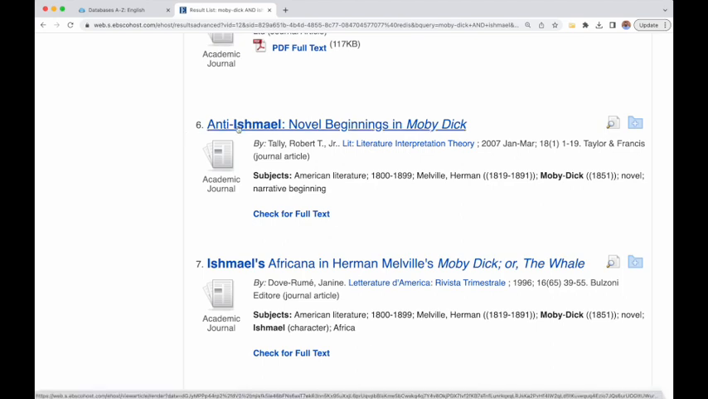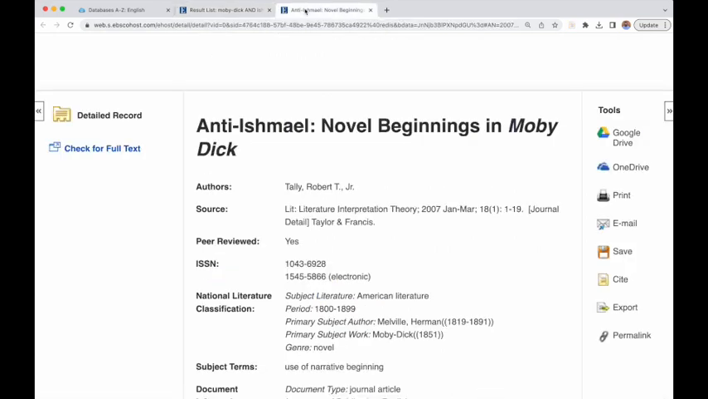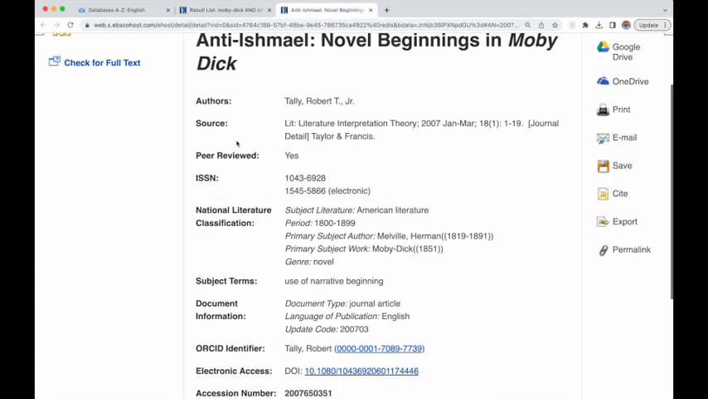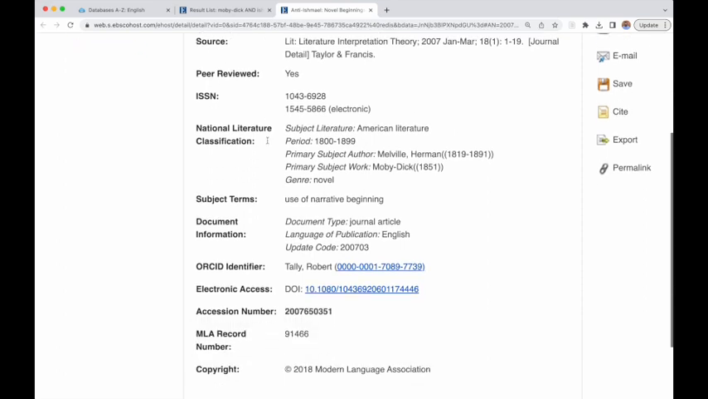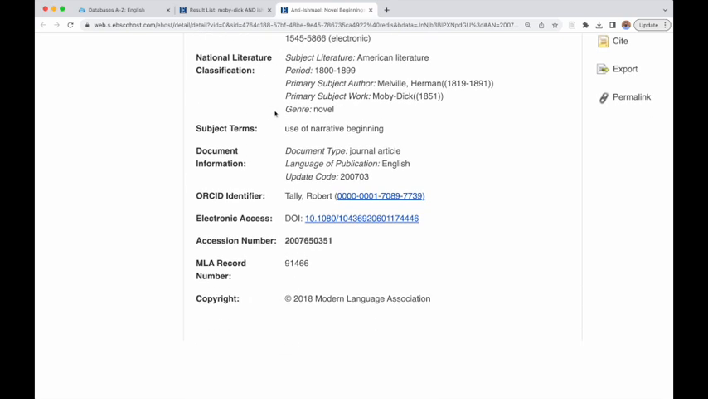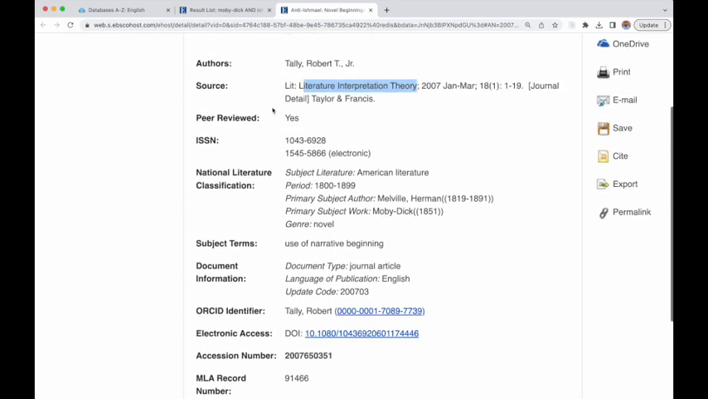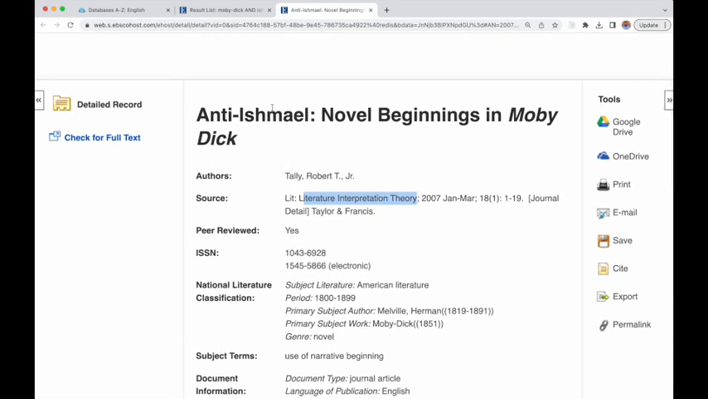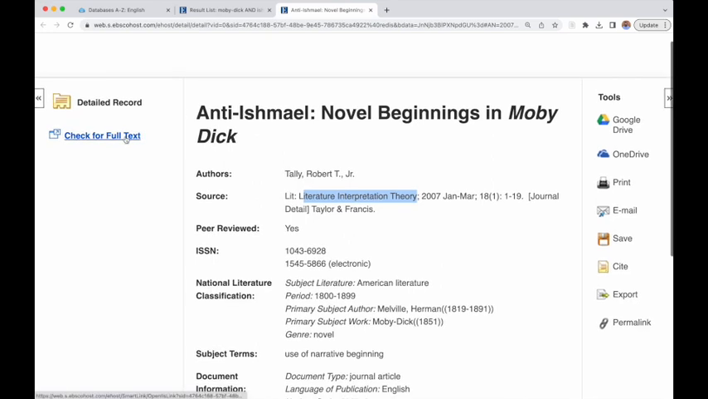Now I'm going to pretend that this anti-Ishmael novel beginnings in Moby Dick looks really fascinating. So I click here and I see it comes up in this database. It's 19 pages, so I know it's not a book, just a book review, which is good to know. And I don't see an abstract. Normally, before I read the full text, I'd want to look for an abstract. But here, it doesn't also have the full text built into the database. So let's check for full text.